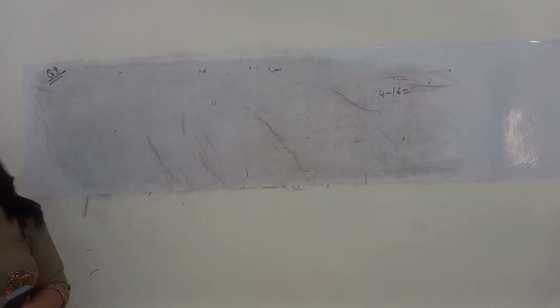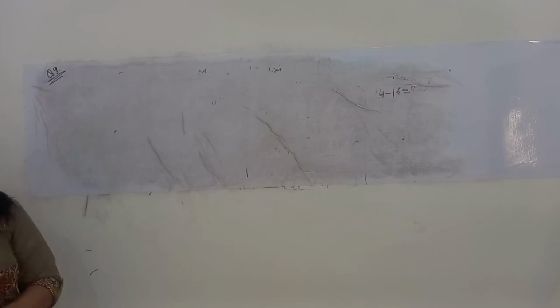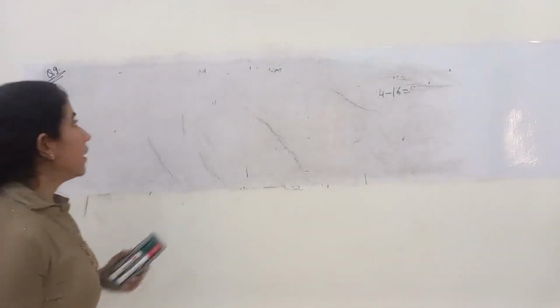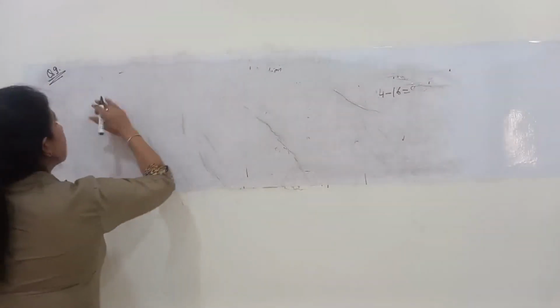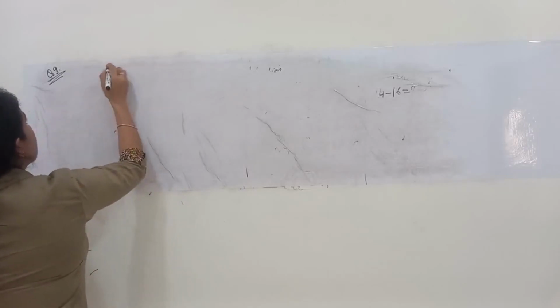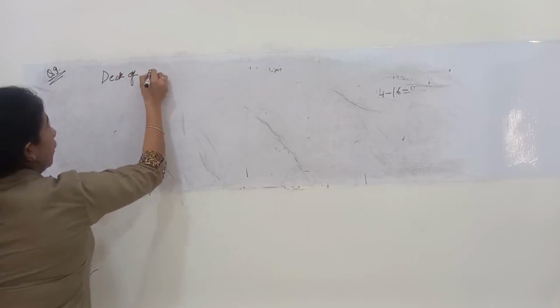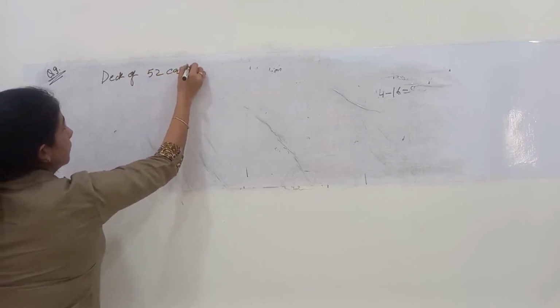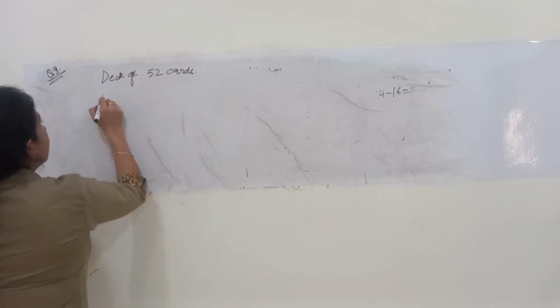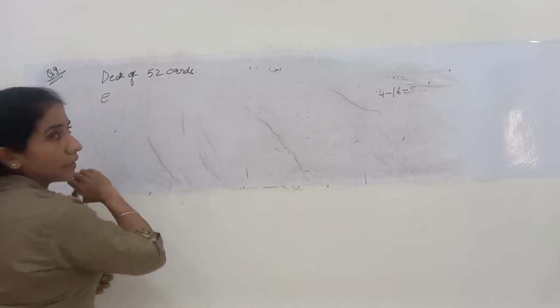So what is the number of outcomes favorable to E? And repeat, there is a deck of 52 cards available.